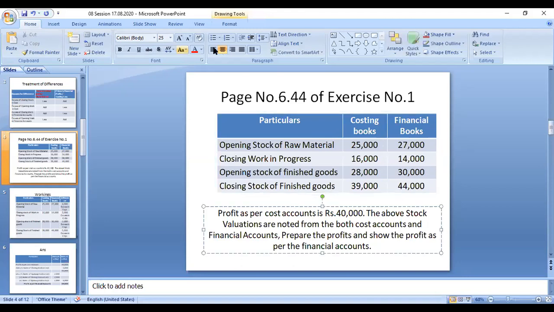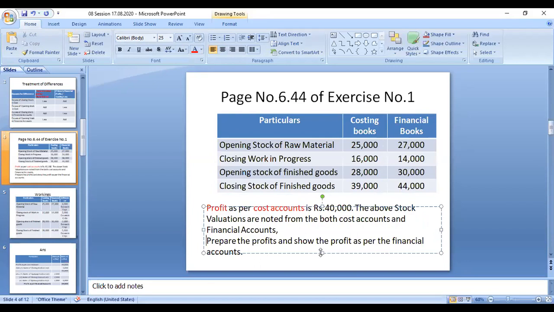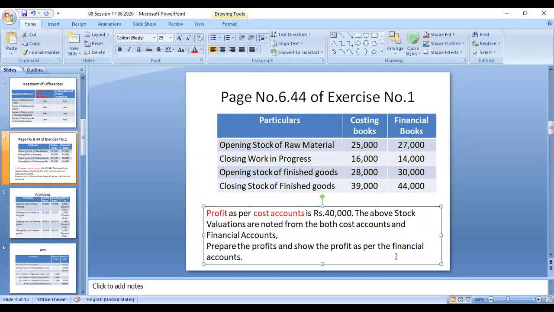In the question, the profit as per cost account is given. With this profit, you have to prepare the profit as per the financial accounts. So what they are asking in the question: the cost accounting profit is given. The cost accounting profit is 40,000.